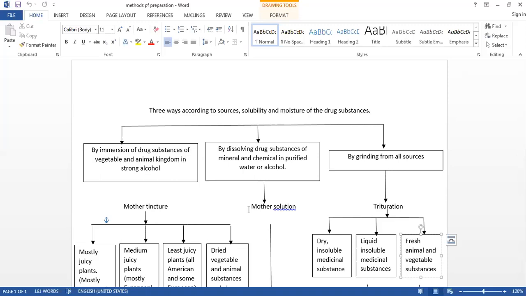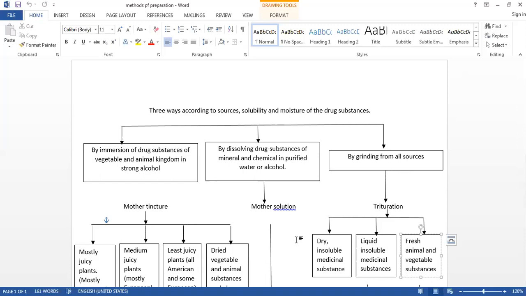Preparation of mother tincture from class 1 to 4. First we will take this because it is divided. These are the classes, that is the 1st to 9th class, and these 9 classes are divided on the basis of their moisture content, their solubility, and the nature of the drug substance.